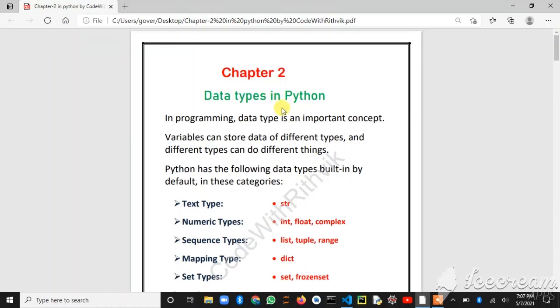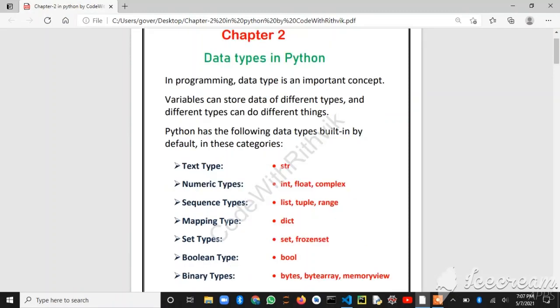In programming, data types are a very important concept, and in almost all programming languages data types are similar. Variables can store different types of data, and different types can do different things.